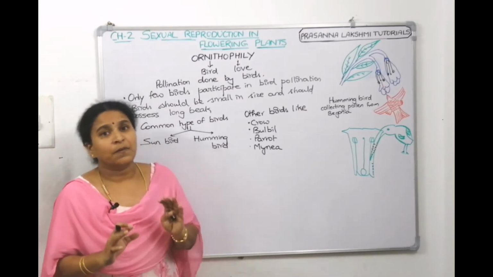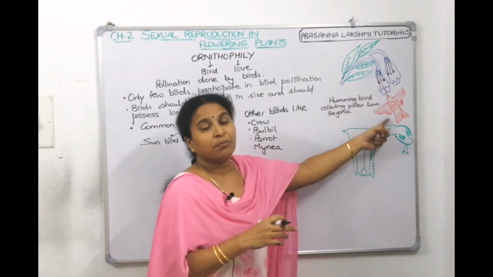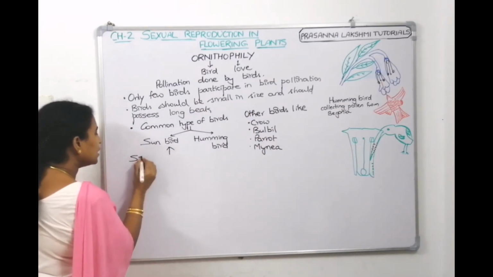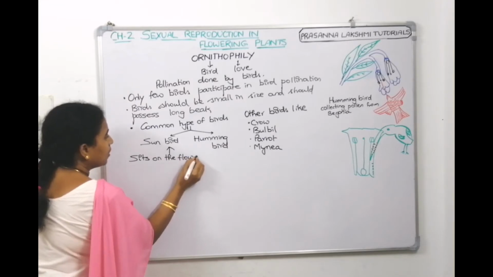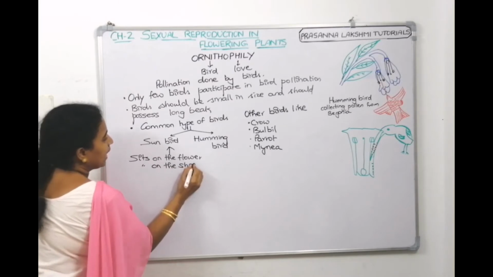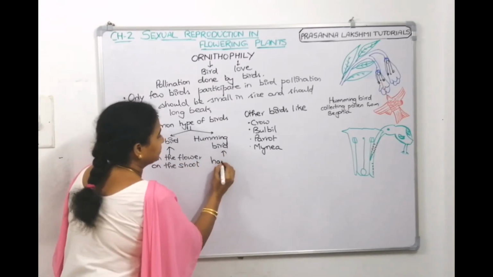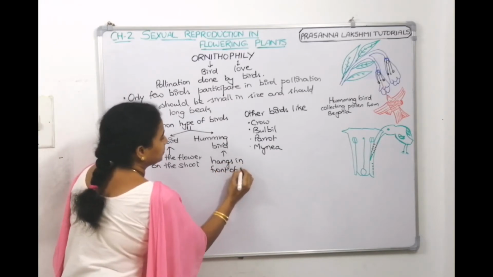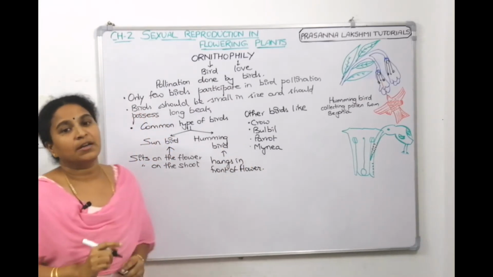Sunbird sits on the flower or on the shoot and does pollination, whereas hummingbird hangs in front of the flower and helps in pollination.